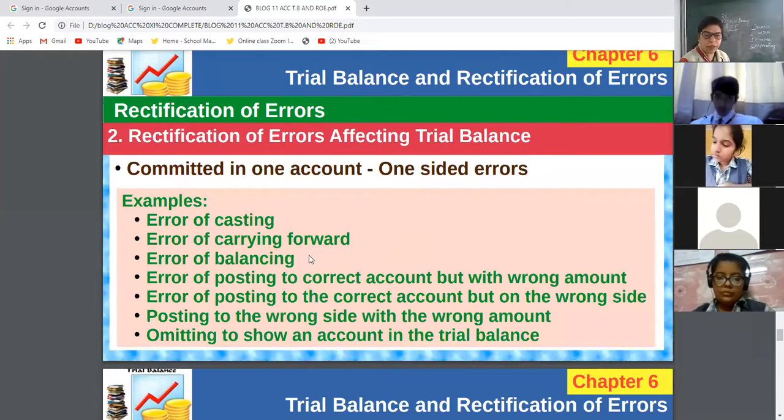These are error of casting, error of carry forward, error of balancing, error of posting to the correct account but wrong amount. Second, correct account but on the wrong side.